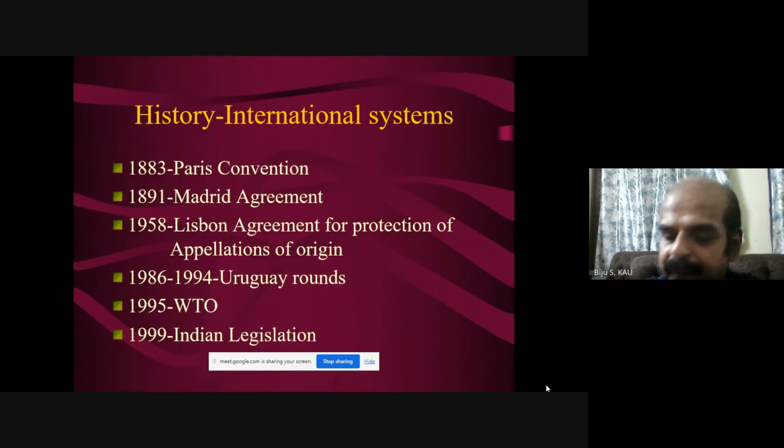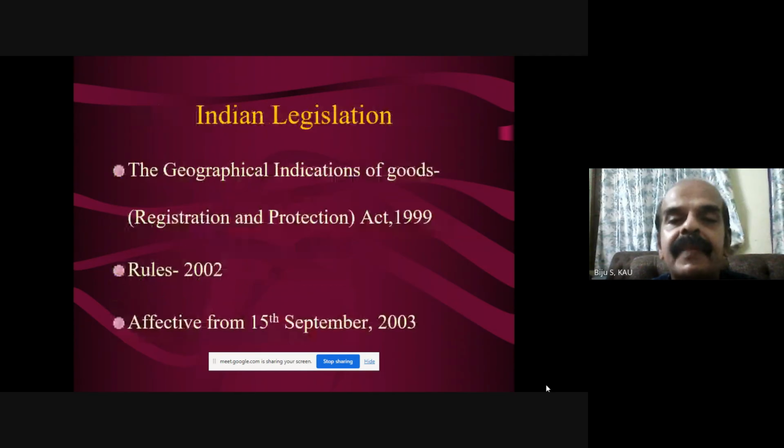In the case of patent also, we have registered first in the country. Then only others. Other countries may have other criteria for any patent, so we have to use our own Act in India. Then the Geographical Indications Act of 1999, which came into force on 15 September 2003.